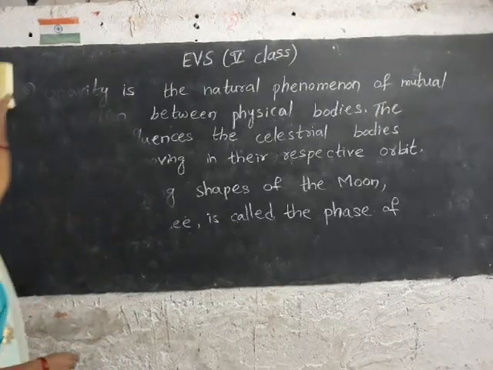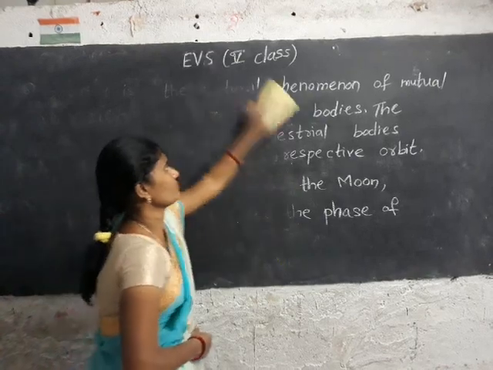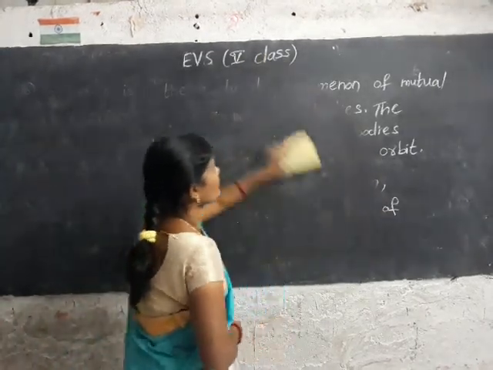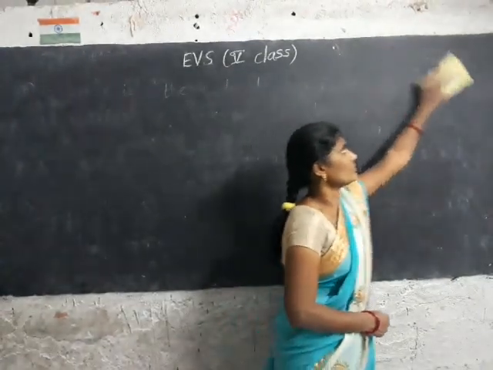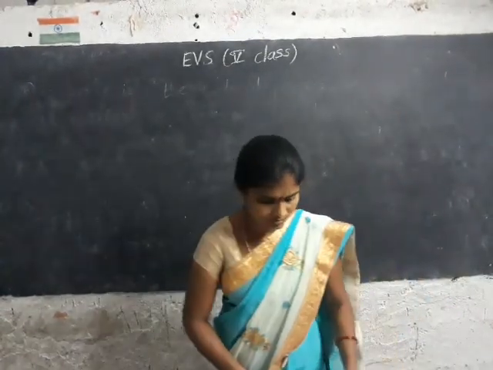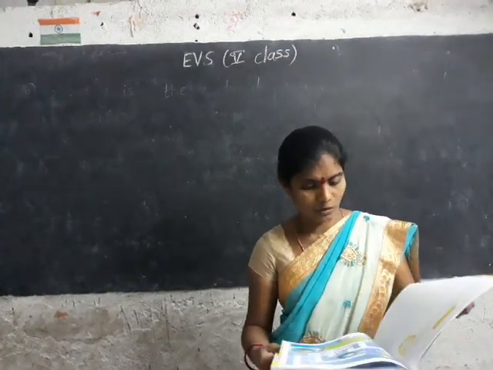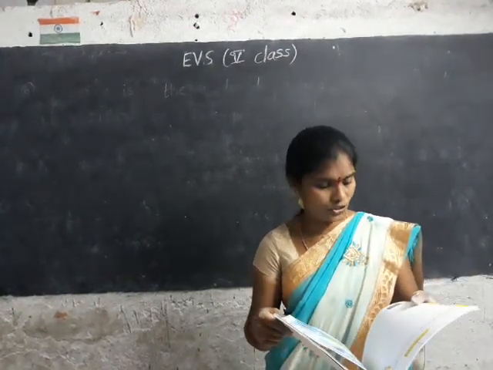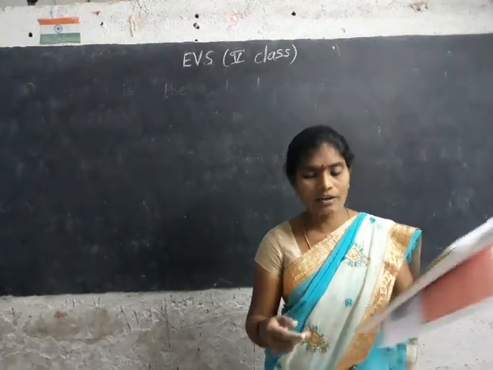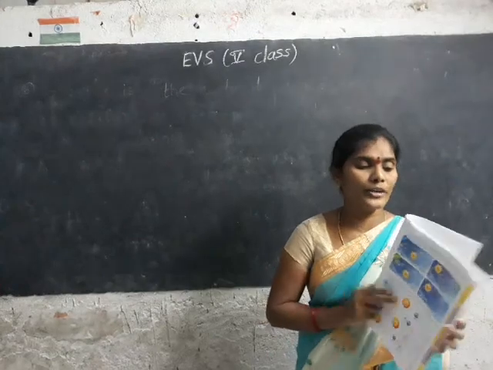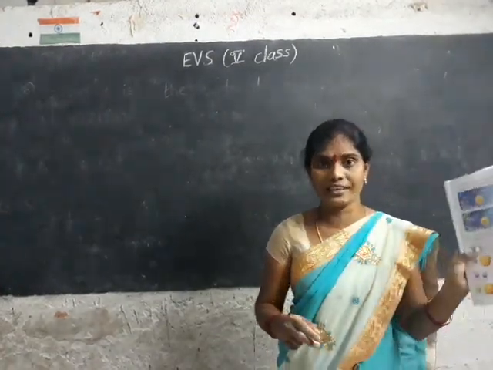Workbook is completed now. Open your activity book. I gave pages 11, 12, 13, 14 as homework. Now take page 15. Open your activity book at page number 15.